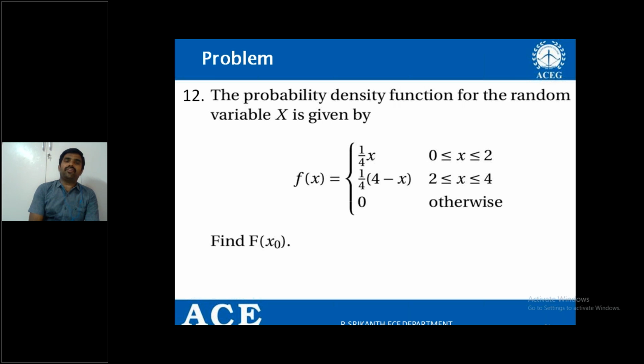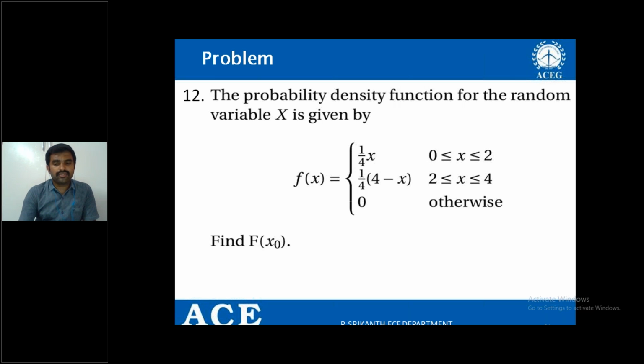Find capital F of x naught. First, is the random variable continuous or discrete? Given random variable capital X, the limits are 0 to 2, 2 to 4. Therefore, X is continuous. We are supposed to find the general value F of x naught.